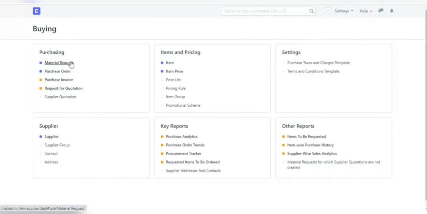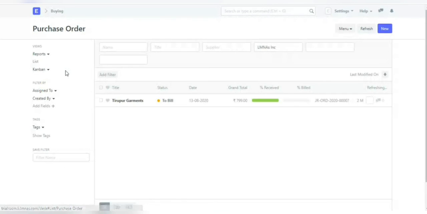Buying. Material request. A material request is a simple document identifying a requirement of a set of items, products or services, for a particular reason. A material request can have the following purposes. If the material being requested is to be purchased. If the material being requested is to be produced.